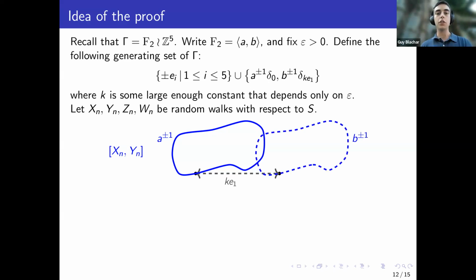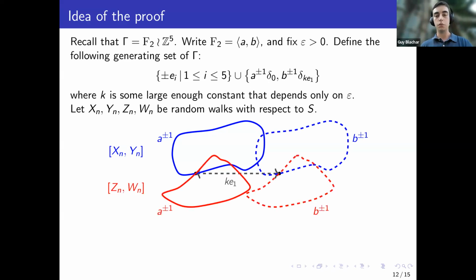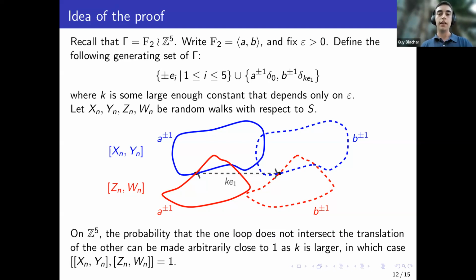So this is the first commutator, and the second commutator does exactly the same. It performs another loop, A lamps at the path that it's doing, and B lamps with the translation of this loop. So these are the two commutators, and we want them to commute. I claim that by choosing K large enough, I can make sure that the probability that the blue loop will not intersect the dashed red loop will be arbitrarily close to 1. And the same for the red and the dashed blue.